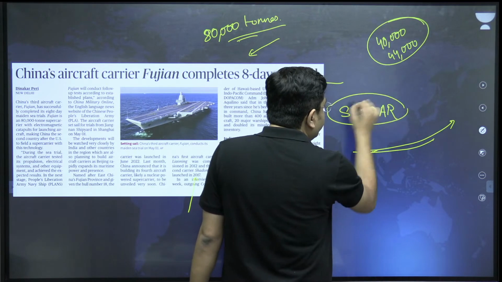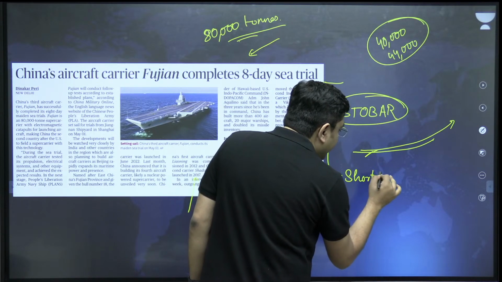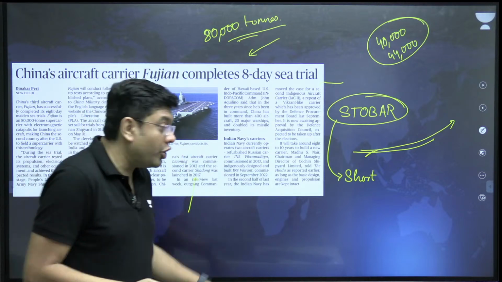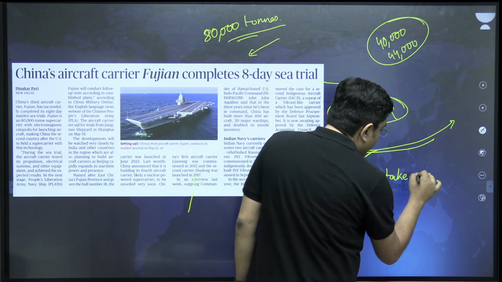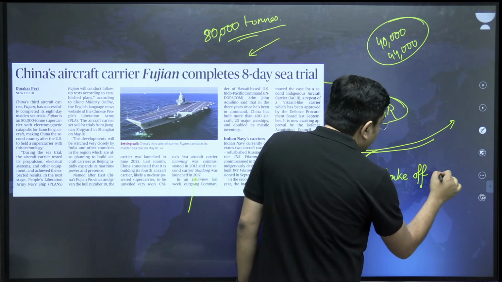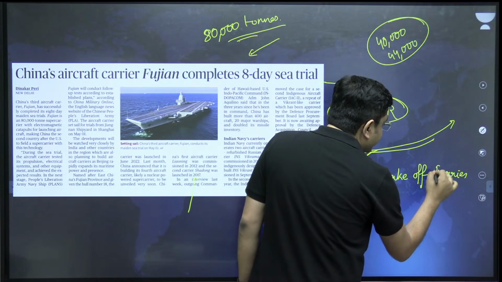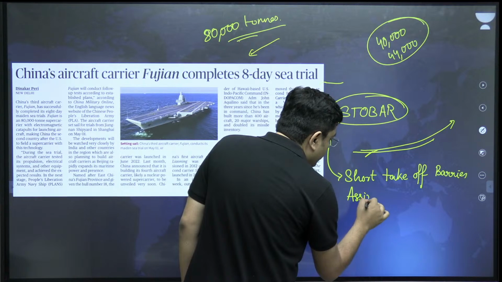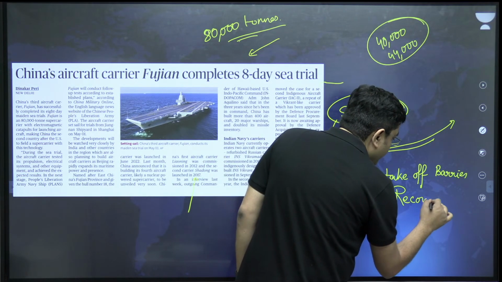What does that mean? Short takeoff. That is what India has. That is what China also had in the case of Liaoning and Shandong. Short takeoff, barrier assisted recovery. Okay. Now what is the problem with this?